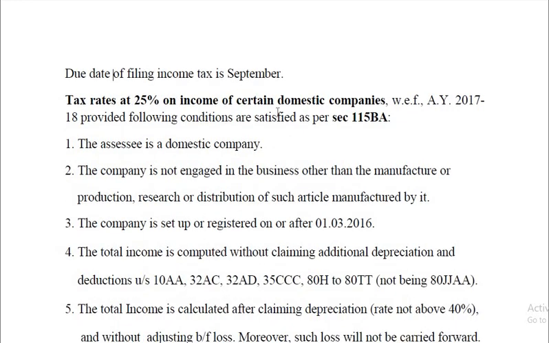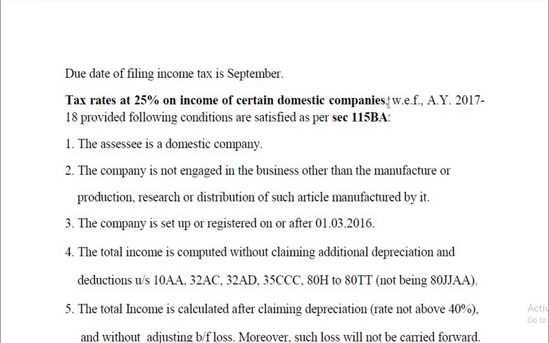Now, sometimes if you choose section 115BA, then the tax rate is 25% on the income of certain domestic companies. This is with effect from assessment year 2017-18.